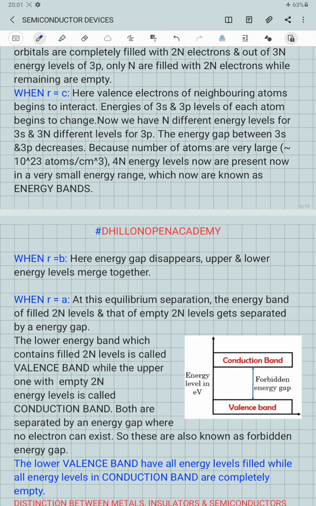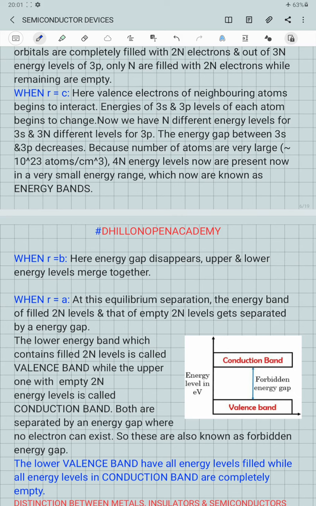Because all the electrons are filled inside them and they are taking part in the covalent bond formation, no electron is free to move, due to which the electrons present in the valence band are not responsible for the current conduction.